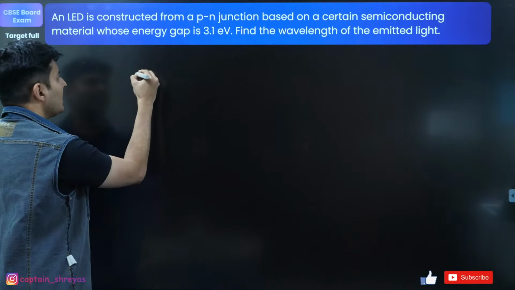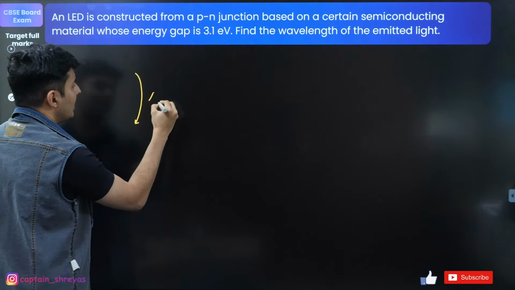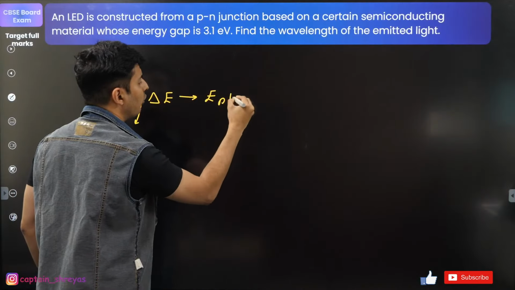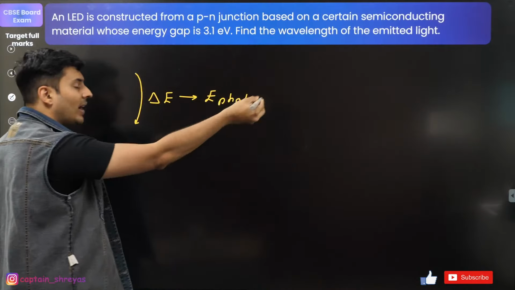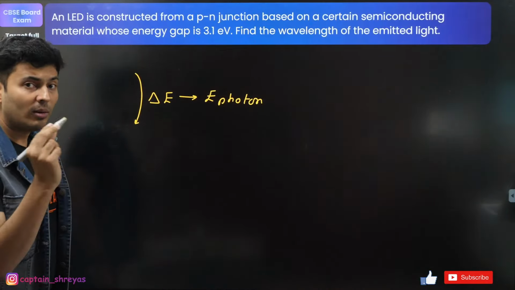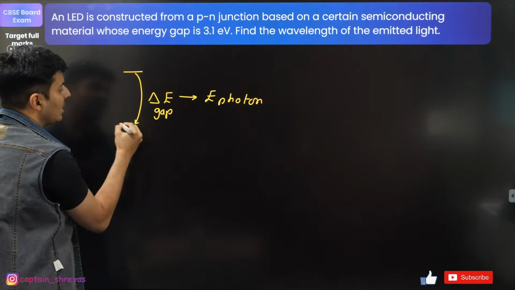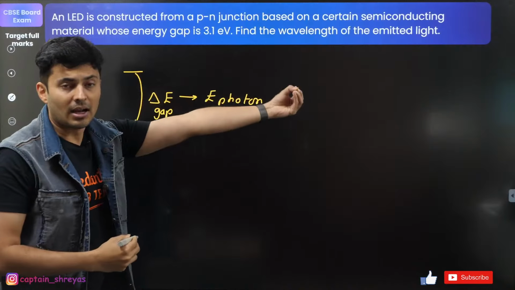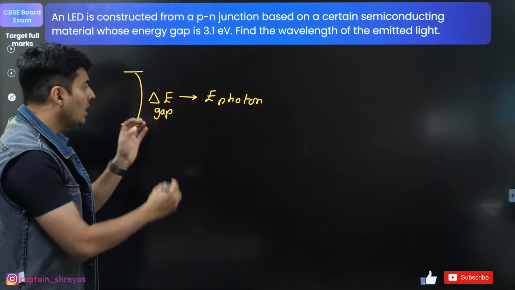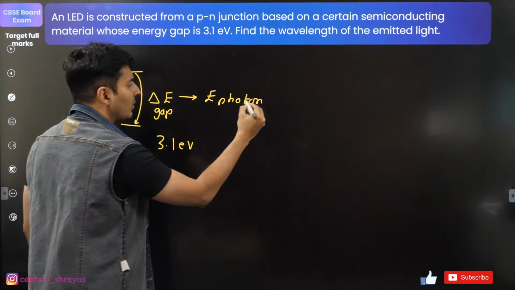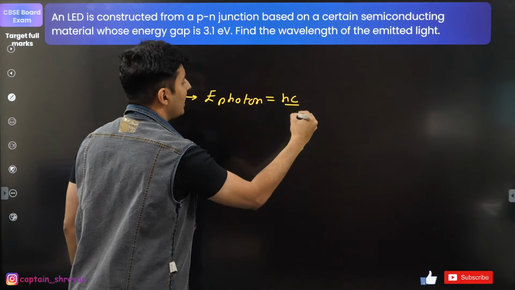So think about it. If the energy gap is converted into the energy of the photon, from that I can find the wavelength of the light. So this is that gap energy. When it transits, that is converted into the energy of the photon. So what is that band gap energy? It is 3.1 electron volt. Now the energy of the photon is given by hc by lambda.